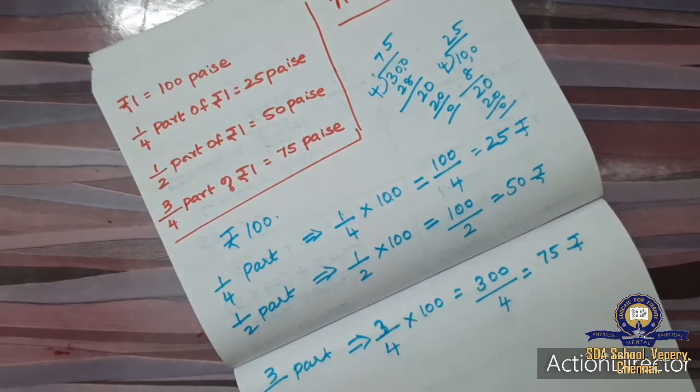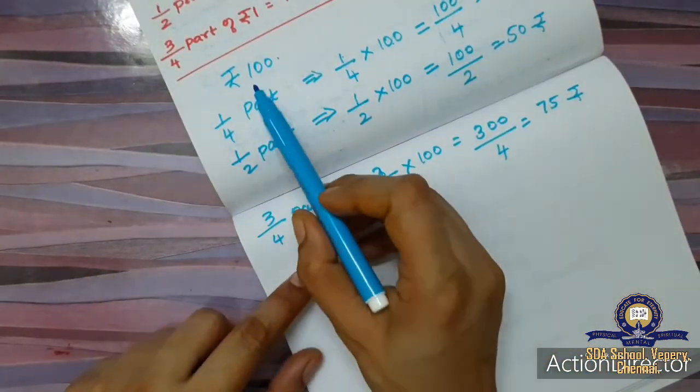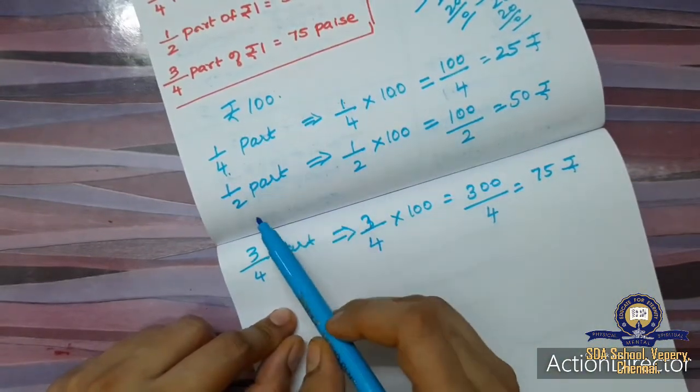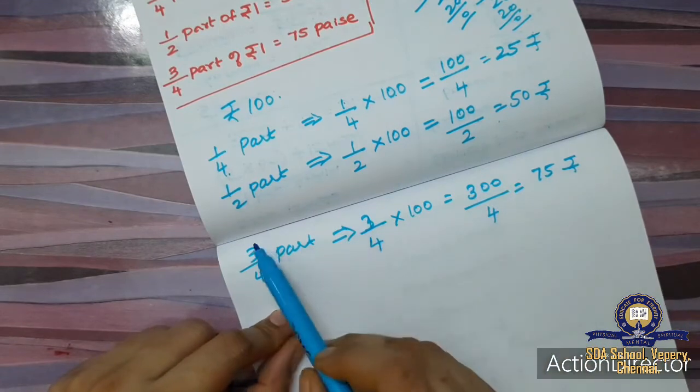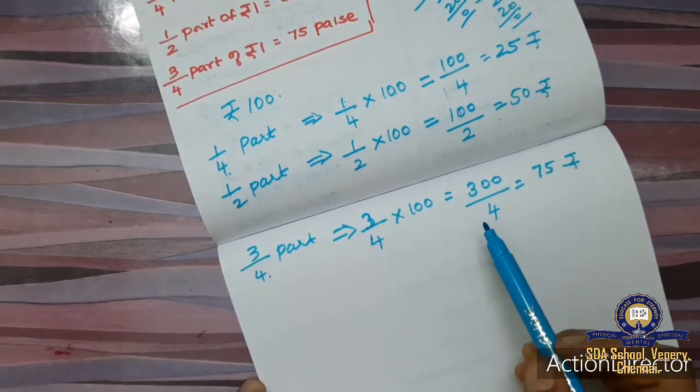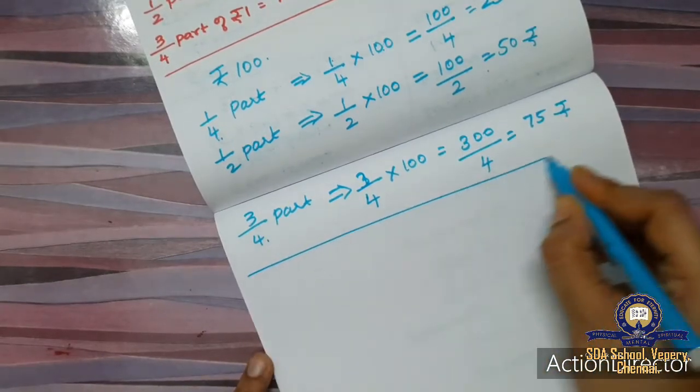It is 75 rupees. So in 100 rupees, 1 by 4th part is 25 rupees. 1 by 2 part is 50 rupees. 3 by 4 part is 75 rupees. Okay. Next one more sum will do.